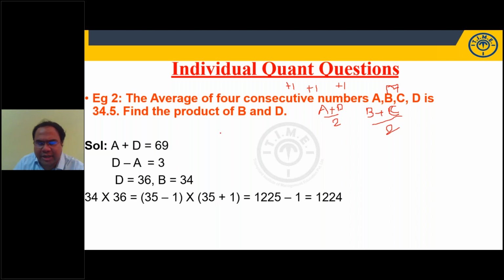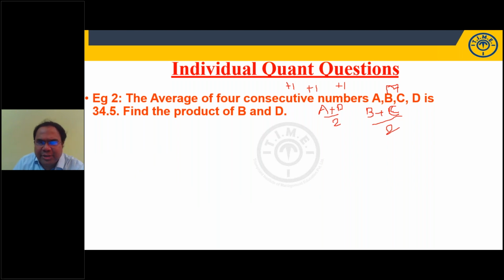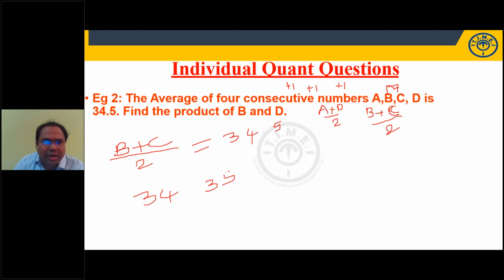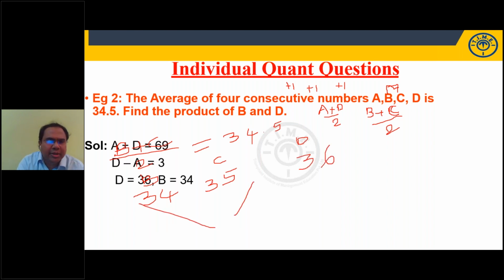Or I'll tell you one more shortcut here. Instead of doing all these, you notice B plus C by 2. How much is B plus C by 2? 34.5. The average of these two is 34.5. B and C are consecutive numbers. Average is 34.5 means B should be 34, C should be 35, because it is the middle value. B 34, C 35. So what should be my D? 36. I want the product of these two, 34 into 36. Oral approach.